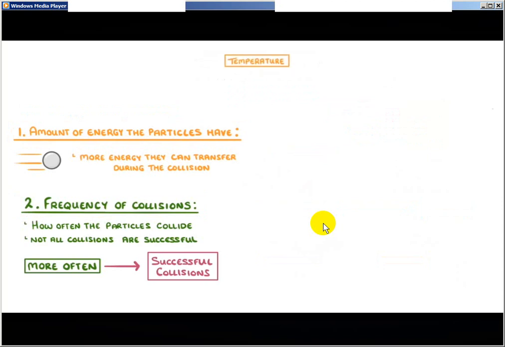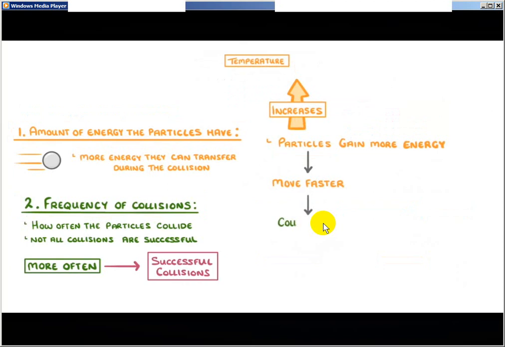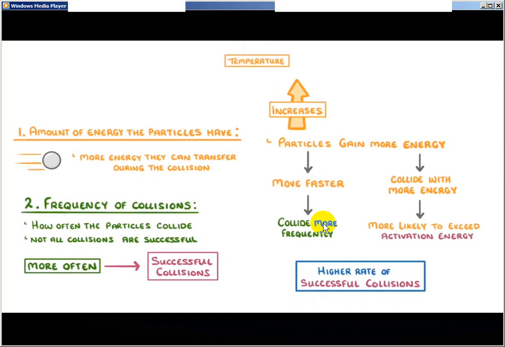As the temperature of a reaction increases, the particles gain more energy, which means that they move faster. Because they're moving faster, they'll collide more frequently. They'll also collide with more energy each time, so are more likely to exceed the activation energy. So overall, there will be a higher rate of successful collisions, and thus a higher rate of reaction.